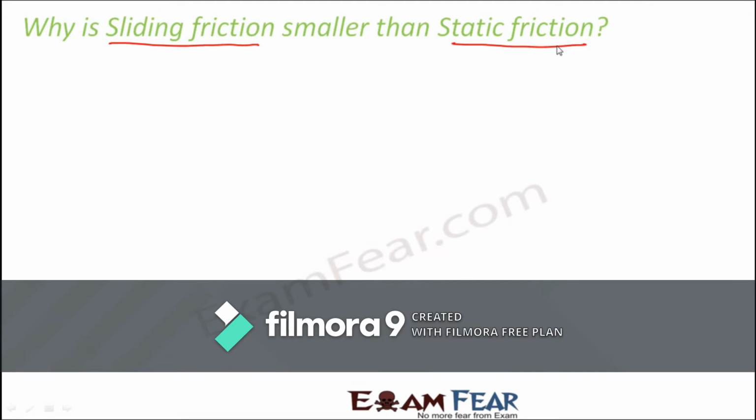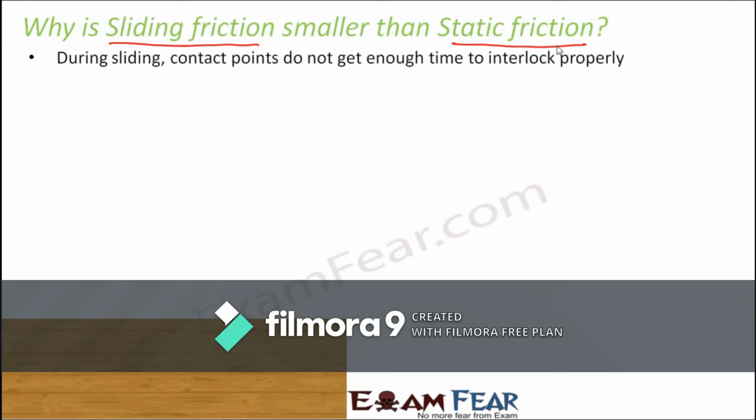Friction with that of static friction, you will see that sliding friction is always smaller than static friction. Now the question is why? By now we all know what static friction is: the force of friction which acts on a body as long as it is not moving. As soon as it starts moving, sliding friction comes into the picture. Now, why is it that static friction is always more than sliding friction? Let us try to understand this.